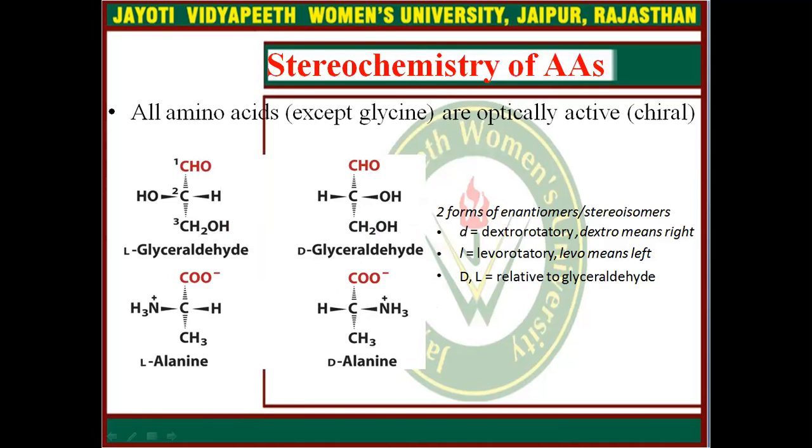Now come to the stereochemistry of amino acids. All amino acids except glycine are optically active, meaning they are chiral. Here in this diagram you can see two forms of stereoisomers. D means dextrorotatory, dextro means right, clockwise, and L means levorotatory, levo means left, anti-clockwise.